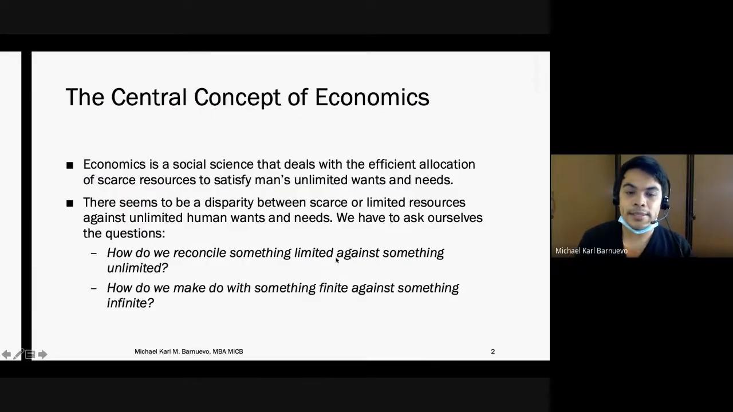There seems to be a disparity between scarce or limited resources against unlimited wants and needs. So here are some questions that we should ask ourselves. Now, how do we reconcile something limited against something unlimited? These two concepts are conflicting. Limited resources, unlimited needs and wants. Second question is, how do we make do with something finite against something infinite? Same, right? Limited resources, infinite wants and needs.